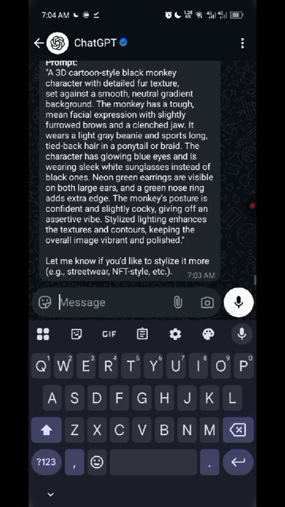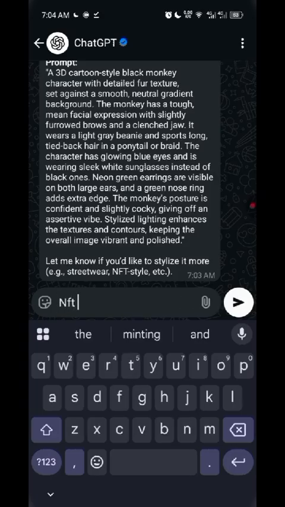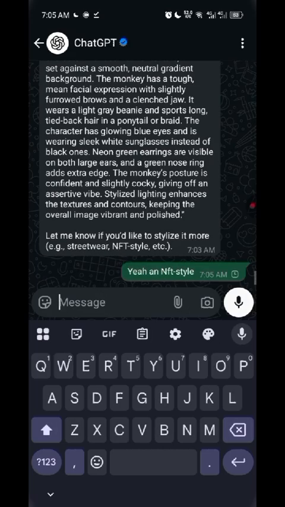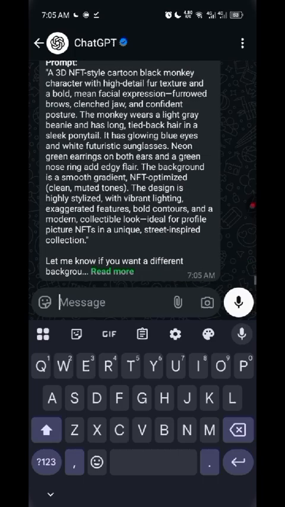So let's start with an NFT style, because I want it to be the NFT style. You can also prompt, but you can go and learn how to prompt.